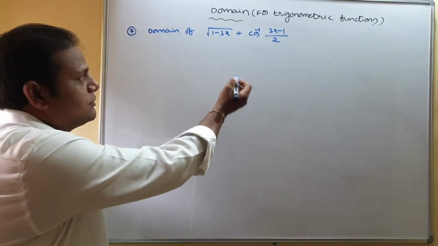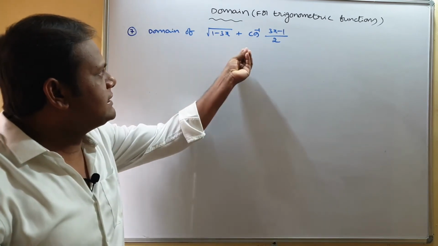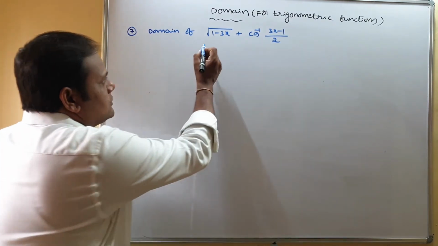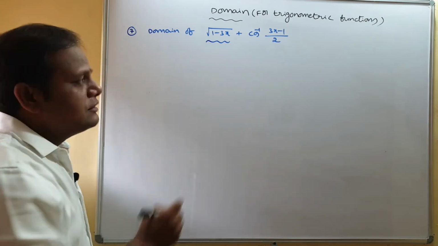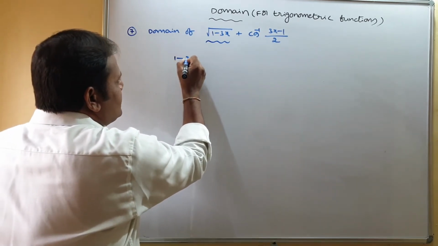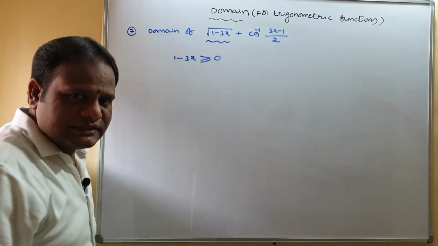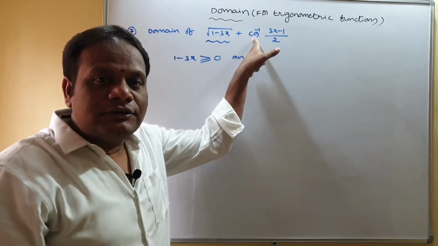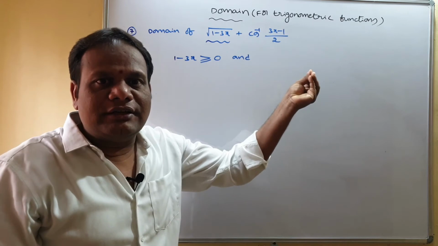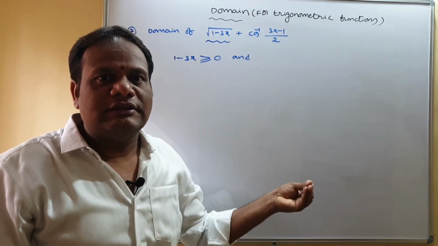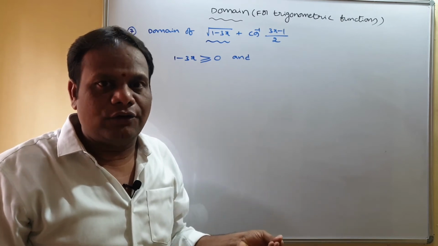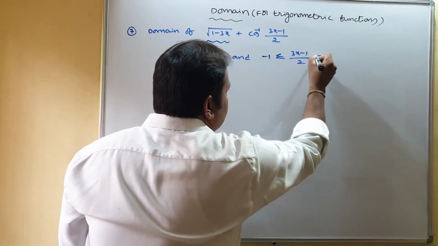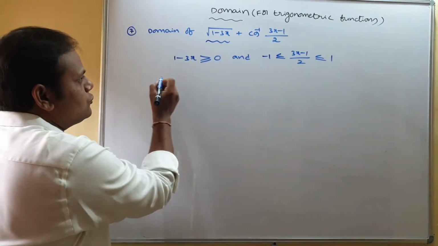Now we have to find the domain of the function root of 1 minus 3x plus cos inverse of 3x minus 1 by 2. Coming to the first one, it is a square root function. It is defined when 1 minus 3x must be greater than or equal to 0. And one more function we have here, that is cos inverse. You know that the value in cos inverse or sin inverse must be between minus 1 and 1 only. So here minus 1 less than or equal to 3x minus 1 by 2 less than or equal to 1. Now do the simplification.